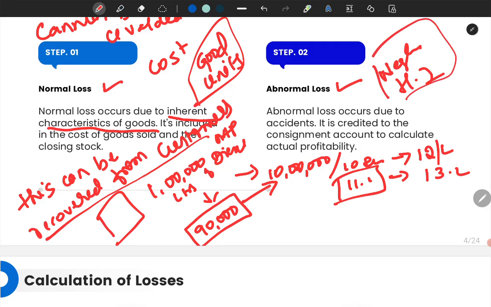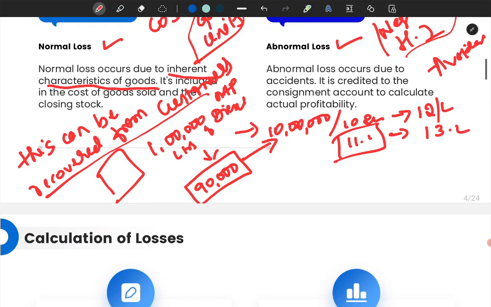These losses could have been avoided, but we could not. It is credited to the consignment account to calculate the actual profitability. How to remember the abnormal loss? It is due to negligence, human interference.